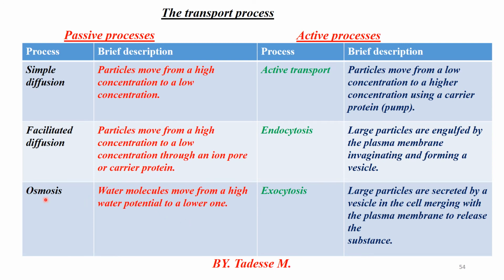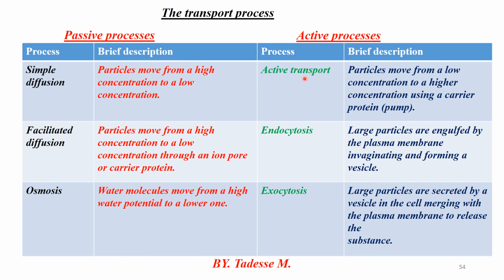When you look at the movement of water from high to low concentration, the rate at which osmosis proceeds is influenced by the surface area of the membrane, the same as in simple and facilitated diffusion. Difference in water potential and distance must also influence the movement of water molecules from high to low. That is all about passive processes; the other one is the active process.